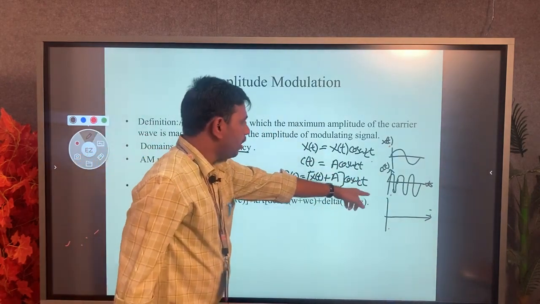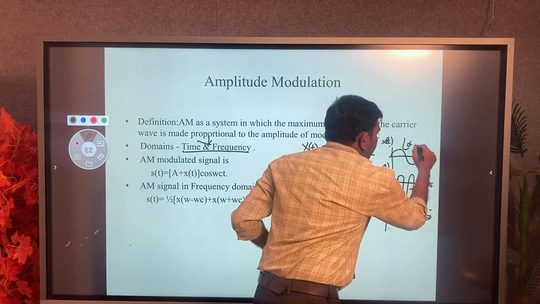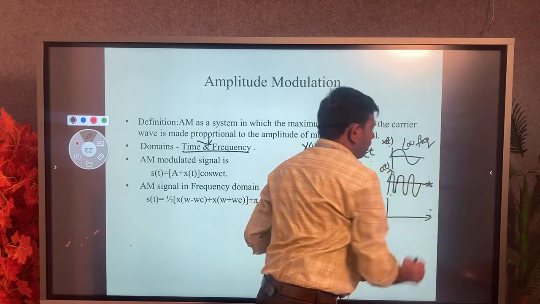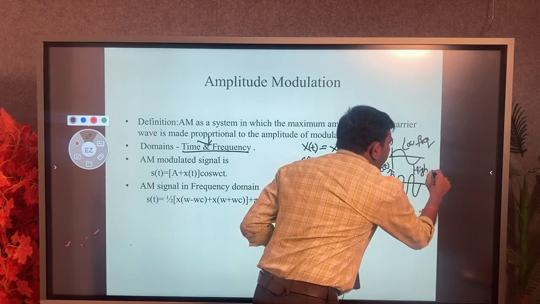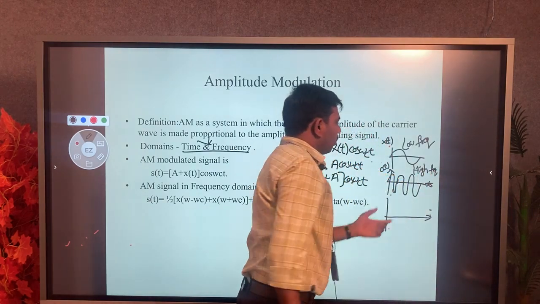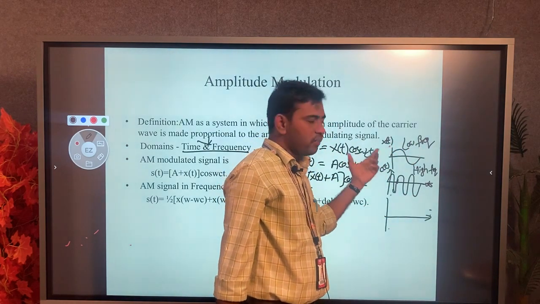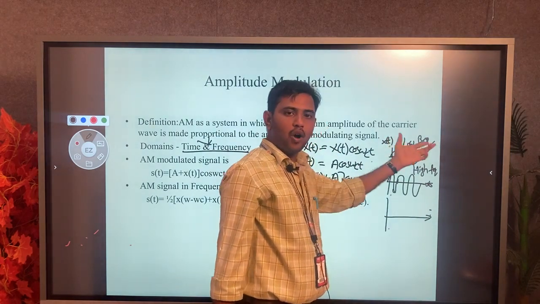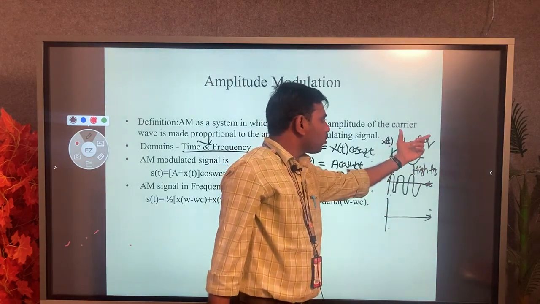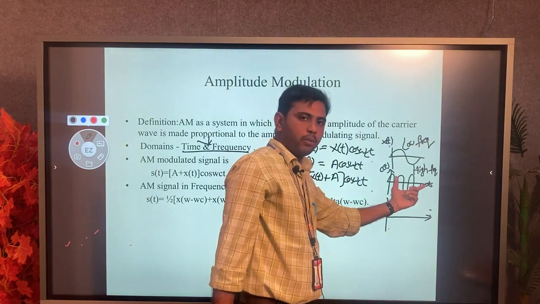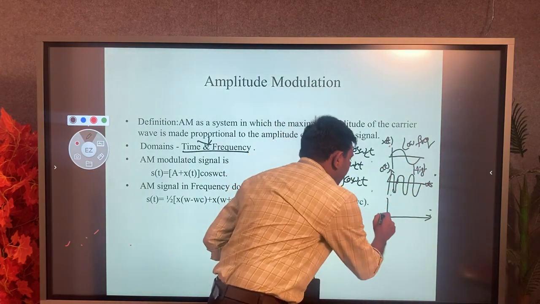Here we have to understand that my message signal is always considered low frequency. My carrier signal is always considered high frequency. Why is it considered high frequency? It is like a high frequency vehicle. My message signal is low frequency and cannot be communicated over a long distance, so we have to use the high frequency signal, which is the carrier signal. So my low frequency signal will be superimposed onto my carrier signal and taken to the final destination, and that is my AM signal.